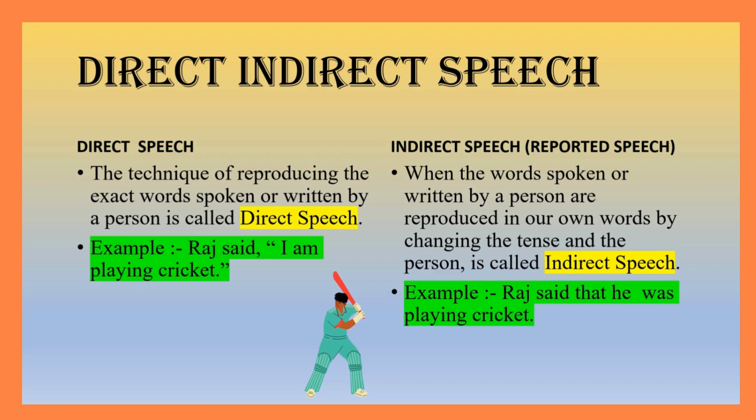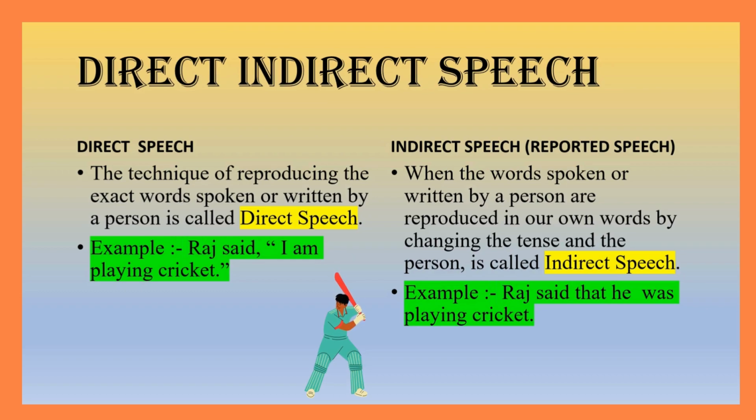Let's see the difference between the two sentences. And this difference only we are going to learn in this video later on. So let's go forward. The basic difference what you see here is, in direct speech there are inverted commas used in the sentence.